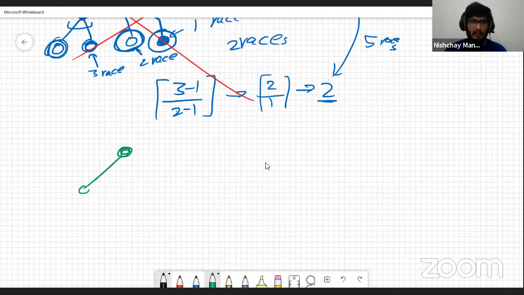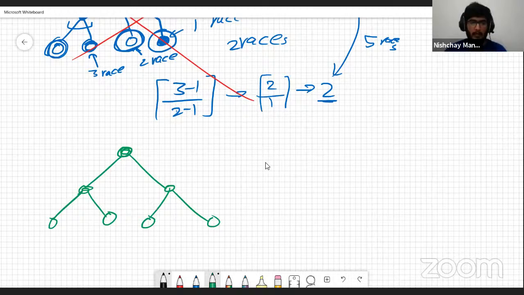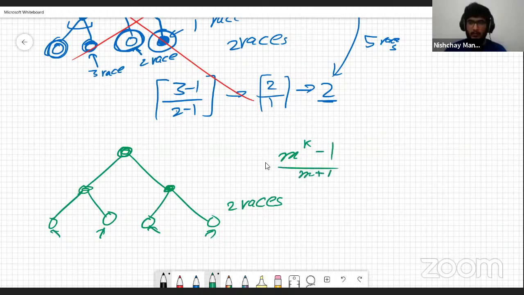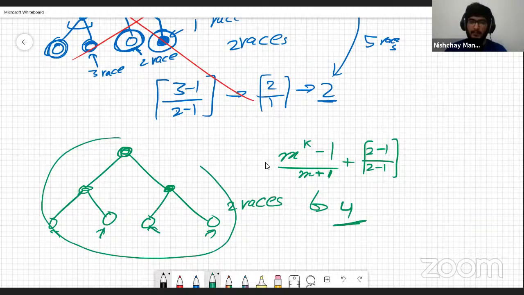We can create this tree like this, right? So no matter which horse is going to be the winner, all of the horses would have had only 2 races, right? So the answer here is going to be m to the power k minus 1 by m minus 1, plus the ceiling of 2 minus 1 by 2 minus 1. So here the answer is going to be 4, right? So we want as balanced a tree as we can get.